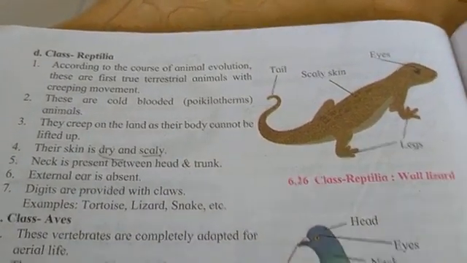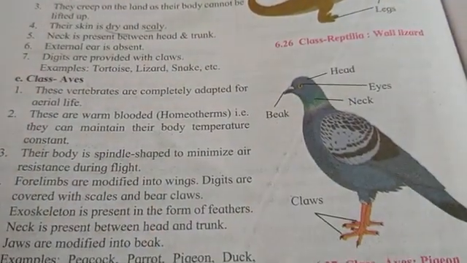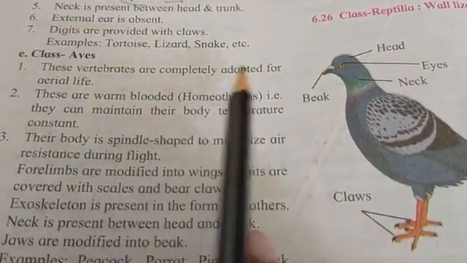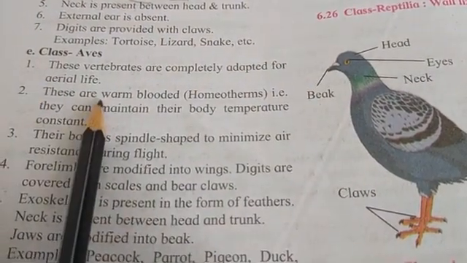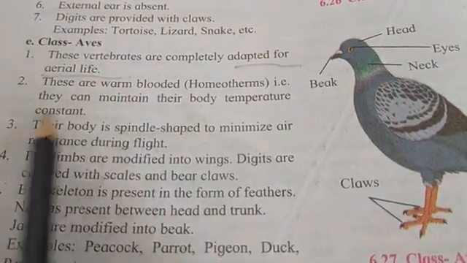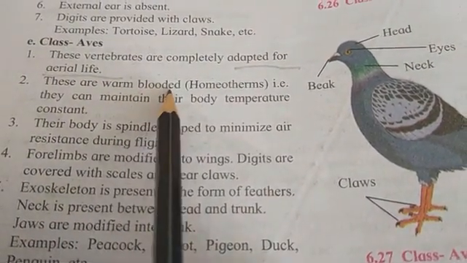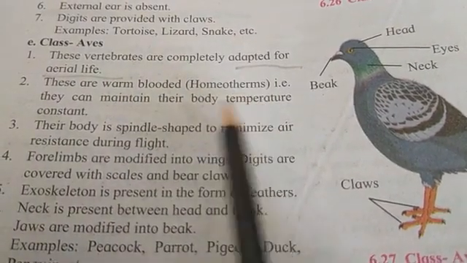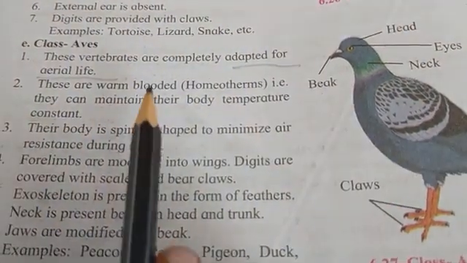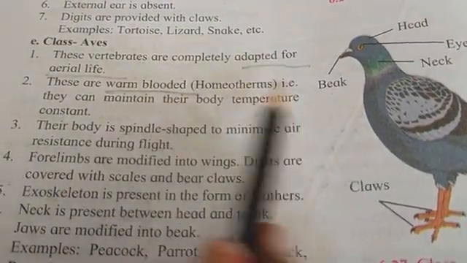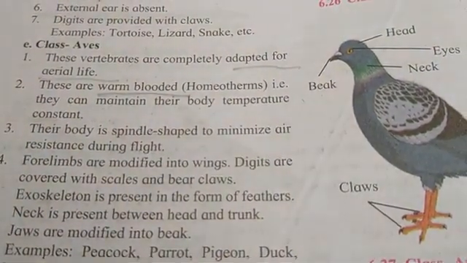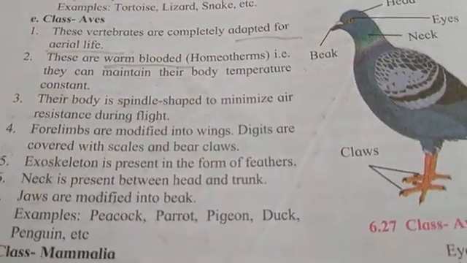Next class is Aves. These vertebrates are completely adapted for aerial life. These are warm-blooded, that is, they can maintain their body temperature constant. The above one was cold-blooded, but these are warm-blooded.